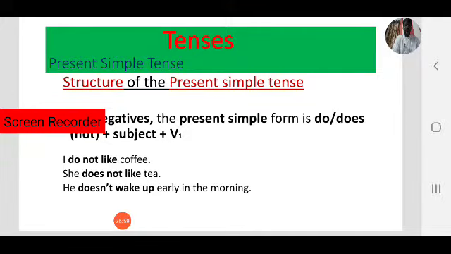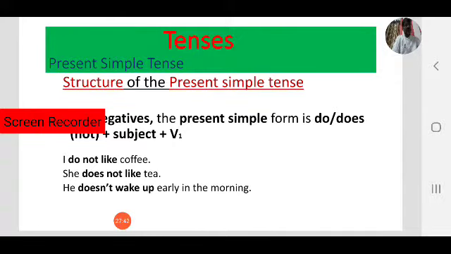For example, I don't like coffee. What is the positive form? I like coffee is the positive form. I don't like coffee is the negative form. Observe the difference between positive and negative. I like coffee. I don't like coffee. Here, what is the structure? Don't like: do not plus v1 base form. Keep in mind, do not plus v1. We like tea. We don't like tea. You like tea. You don't like tea.